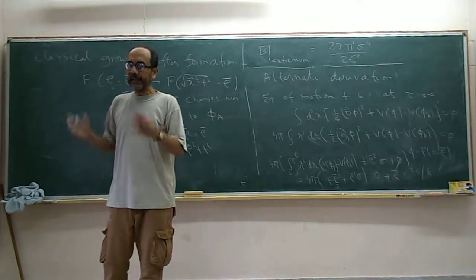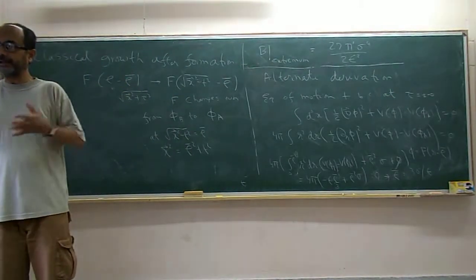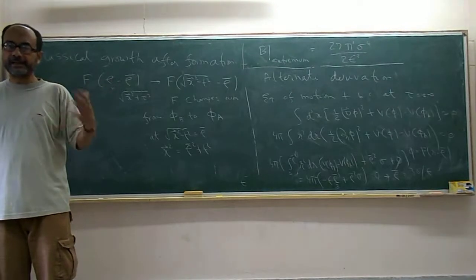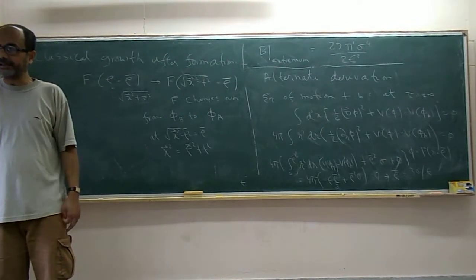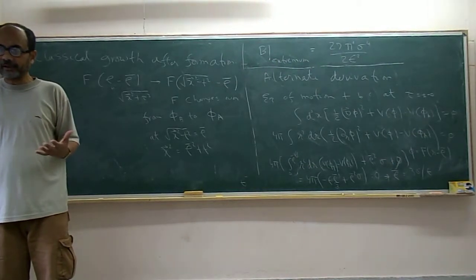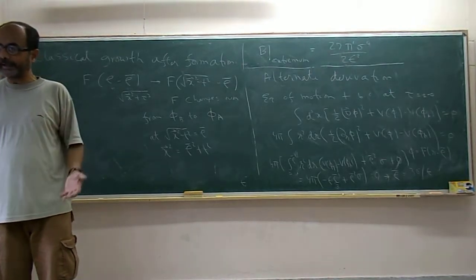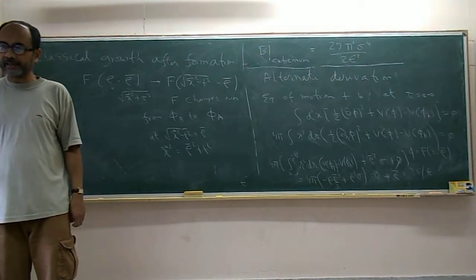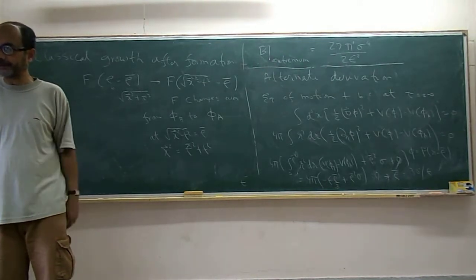But in AdS, things are different. If you are familiar with the AdS geometry, the volume and the surface grow in the same way for large r. When r is large compared to the AdS size, the volume and the surface grow in the same way. So there, having large r doesn't always mean that you will win. So there is a certain critical value beyond which decay into AdS doesn't take place.